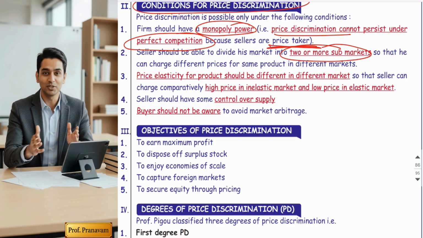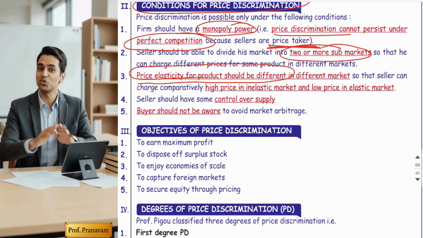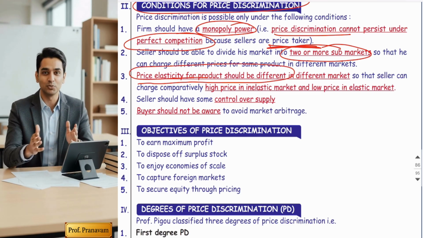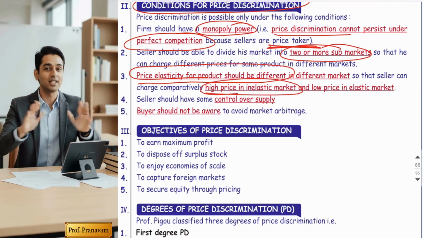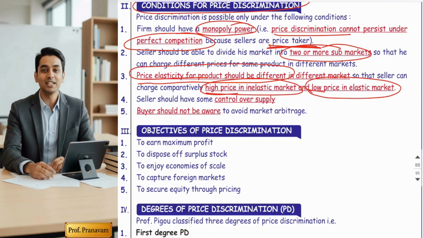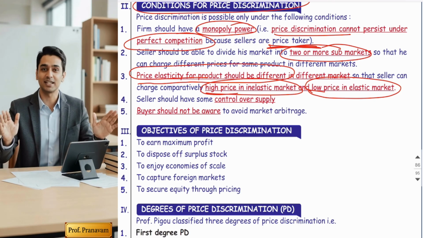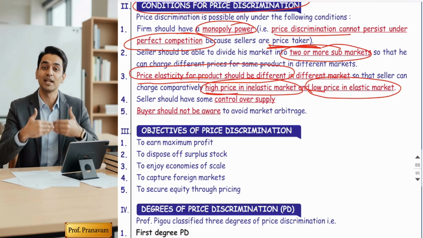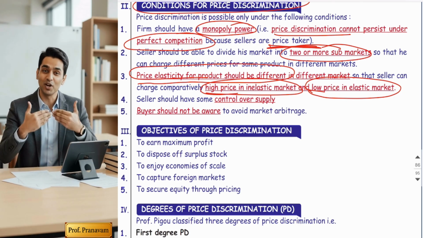And just segregating the market into two or more sub markets is not sufficient. There should be a third condition, different elasticity of demand. Price elasticity of a product should differ in each market, so that he can charge a high price in the inelastic market and a low price in the elastic market. Guys, it's very simple and it is the most important MCQ. Economists want to say that in one market the seller should enjoy inelastic demand for the product, and in another market the seller should enjoy elastic demand for the product.